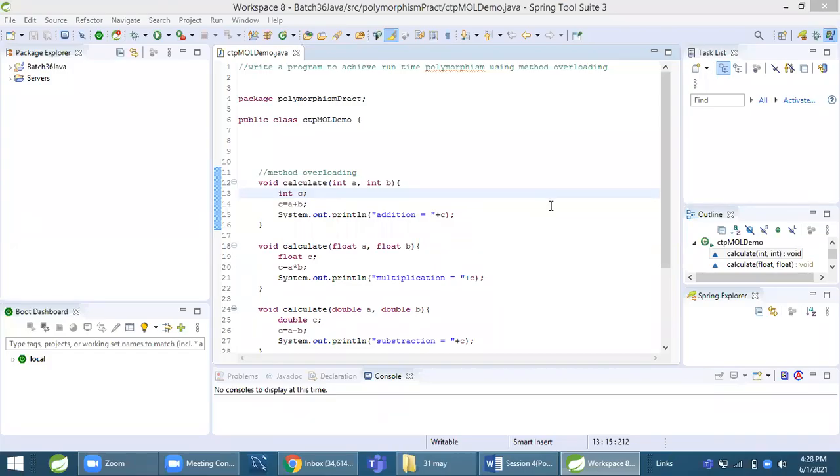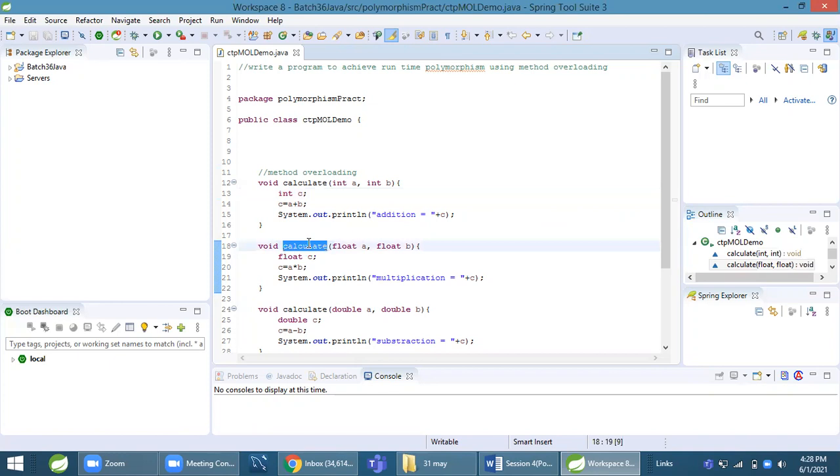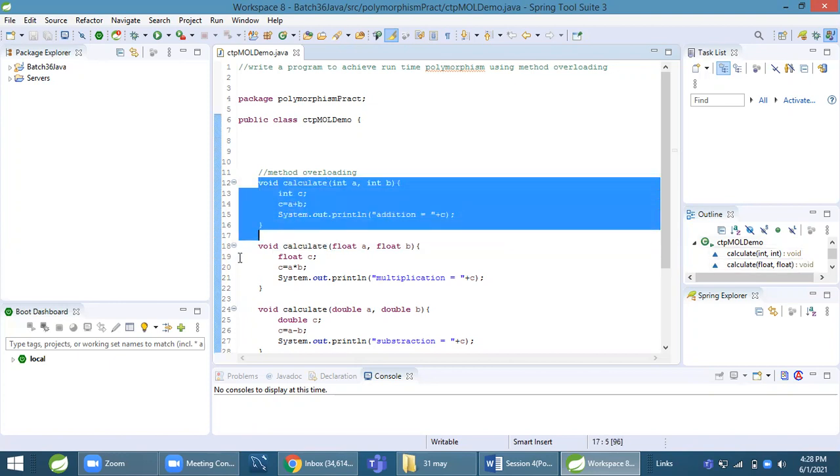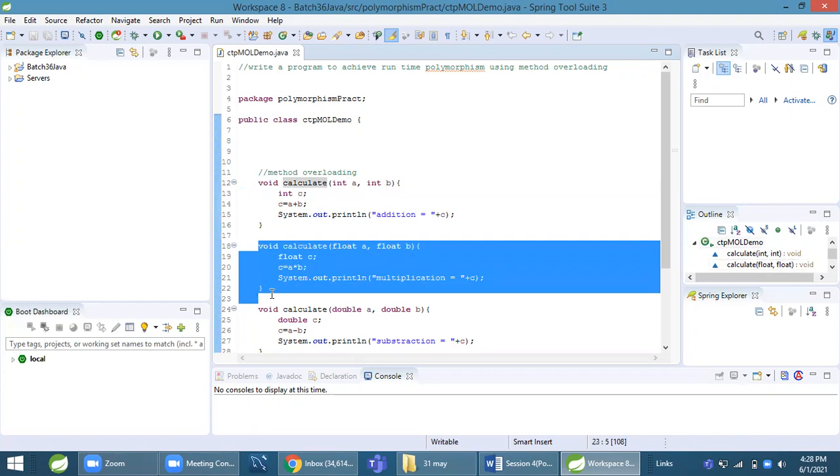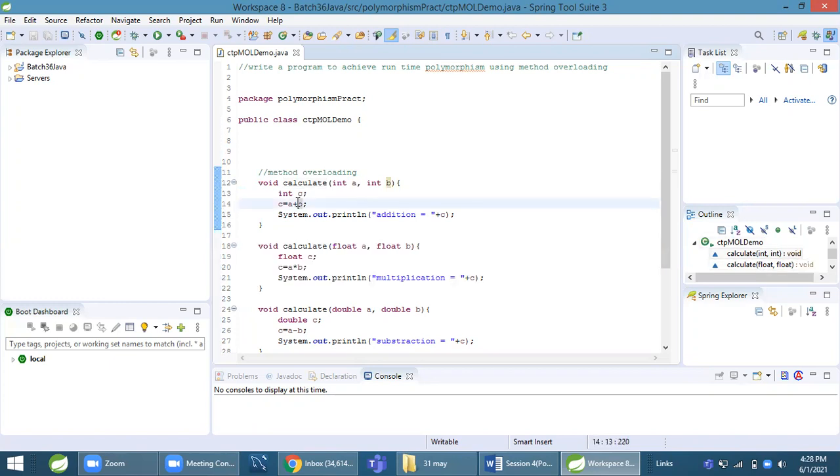In method overloading, what we did, we took the same name, calculate, and the name will be the same, but the same method will exist in different forms. Here it is for two integers, here it is for two floats, and each method will perform different operations. But the name is the same, that is the calculate method.